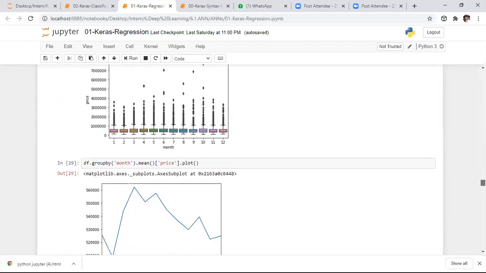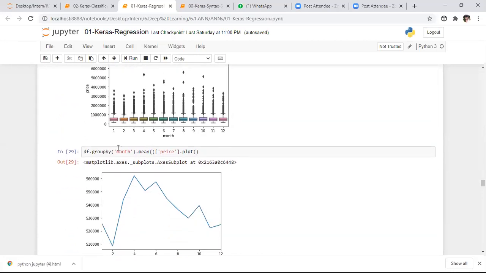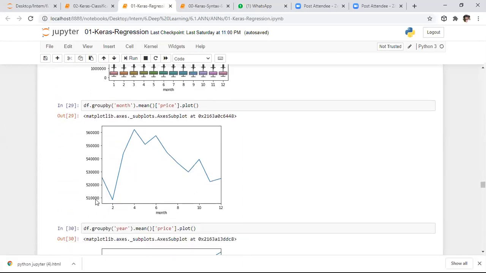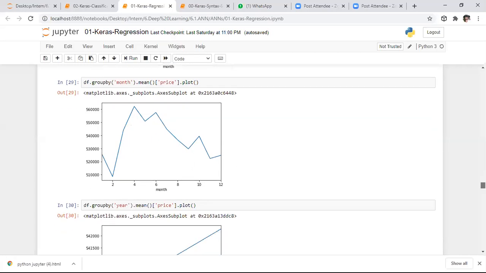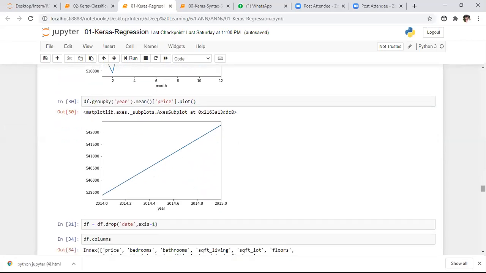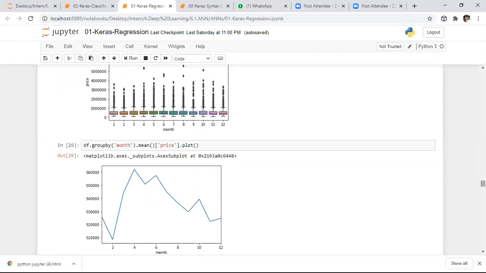After that, I want to plot a group by. I want to group by months and observe the mean prices of each month, and how these are varying. For each year we have 12 months, and the prices vary in this way. By observing this, you can see that most of the houses were sold in the fourth month. You need to understand that information by observing the data. After that, year by year, house prices are increasing linearly.